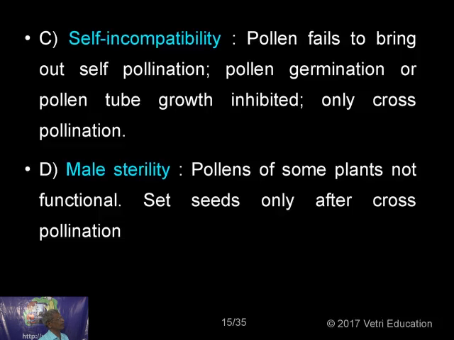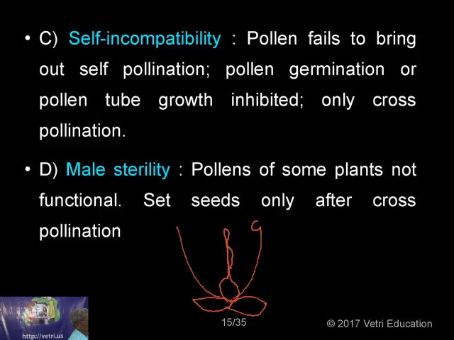Self-incompatibility is a beautiful mechanism for preventing self-pollination and promoting cross-pollination. What is called self-incompatibility? See, this is a flower, this is the female sex organ, this is the male sex organ.